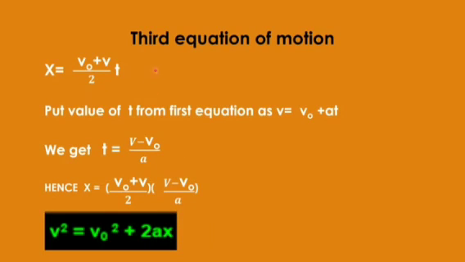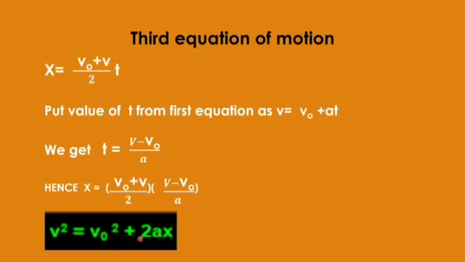For the third equation of motion, again using the same formula for distance or displacement, that equals average velocity into time, that is v naught plus v divided by 2 into t, and you need to put the value of t from the first equation, that is v minus v naught upon a. If you put the value, then you are getting v square minus v naught square divided by 2a, and on solving you are getting v square equals v naught square plus 2ax.